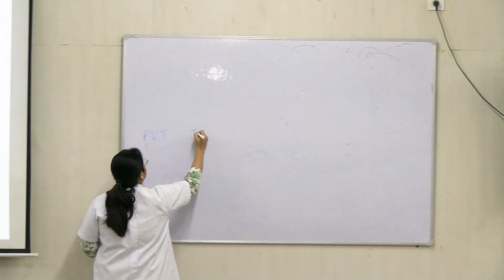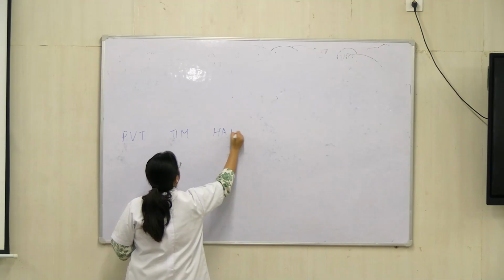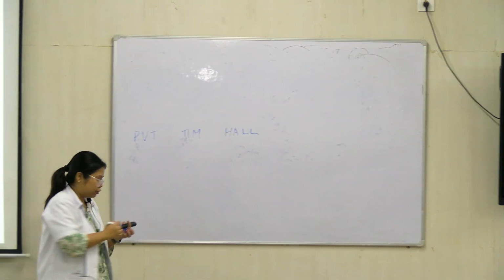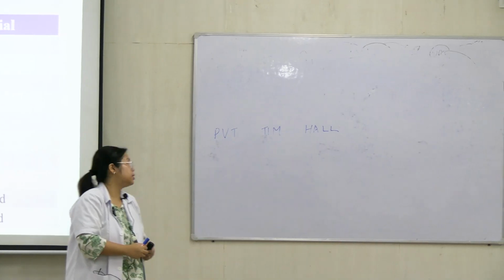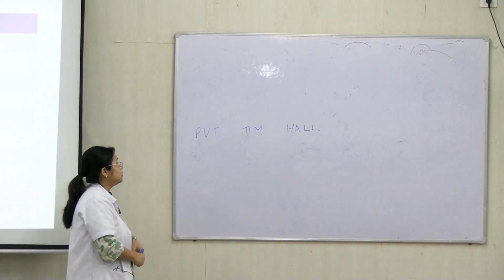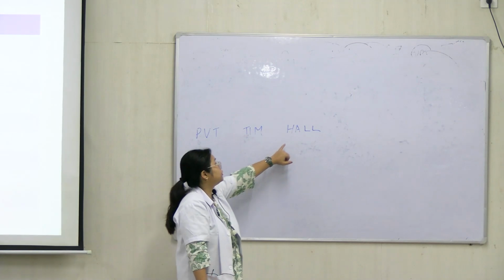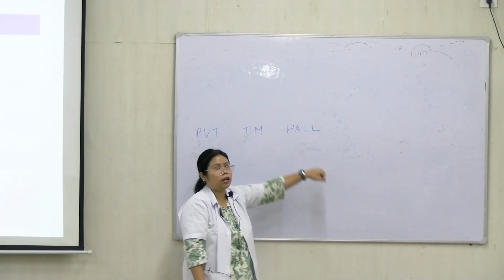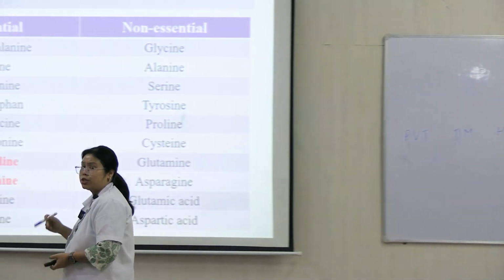Private Team Hall. So P for phenylalanine, V for valine, T for threonine, T for tryptophan, isoleucine, methionine, over here histidine, arginine, leucine, and lysine. That is how you're going to remember essential amino acids.